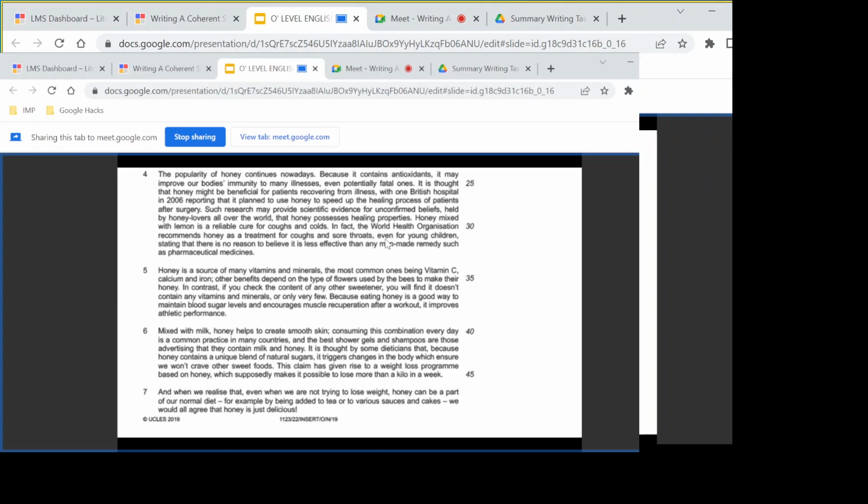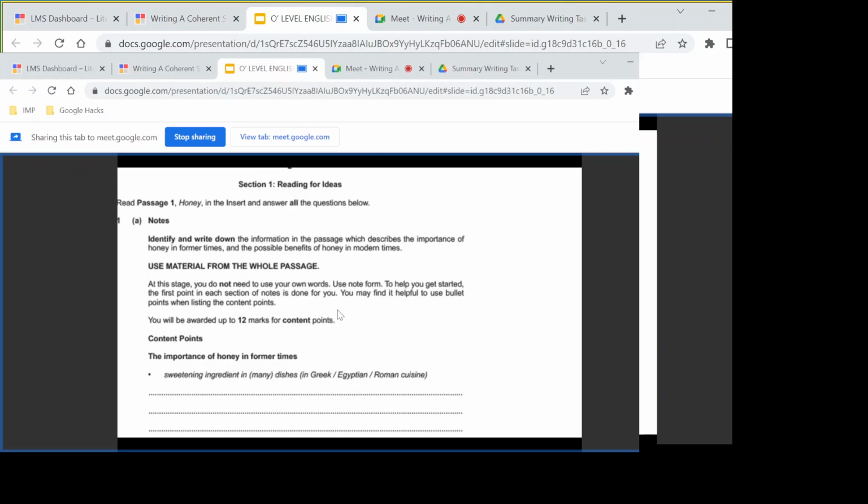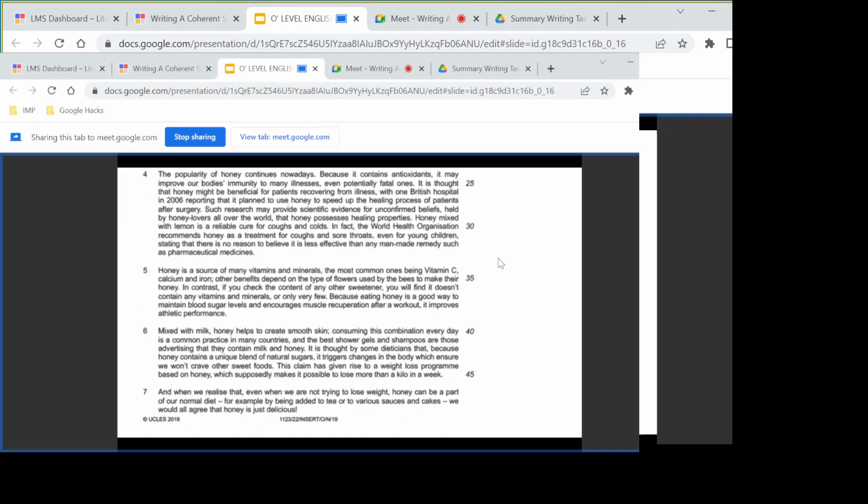Fourth. The popularity, what are we looking at? The possible benefits of honey in modern times. Okay, let's go back. The popularity of honey continues nowadays because it contains antioxidants. It may improve our body's immunity to many illnesses, even potentially fatal ones. We will write this down. It contains antioxidants.